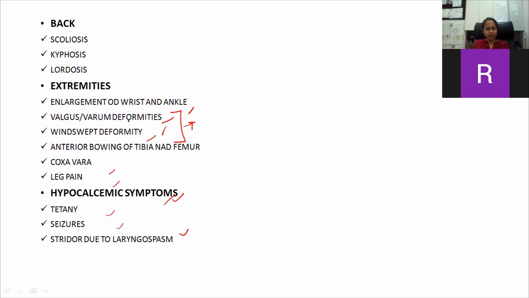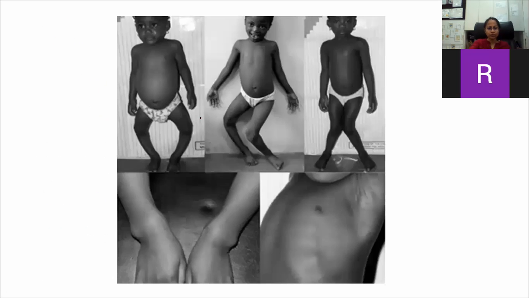Now, what is valgum, varum, and windswept deformity? Questions have come from windswept deformity. This topic is also very, very important. So, look at this child. Look at the knees of this child. These are fallen apart. So this is called a varus deformity. And this one, one varus and one valgus, this deformity is called the windswept deformity.